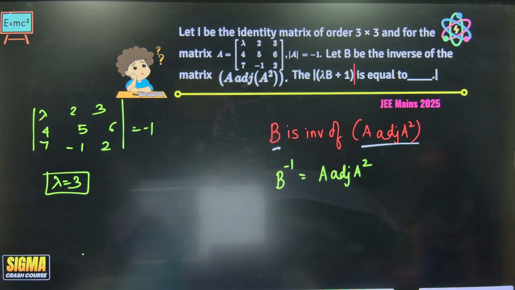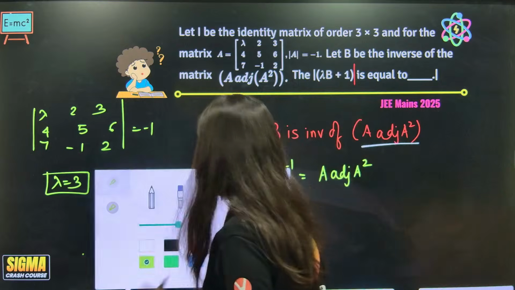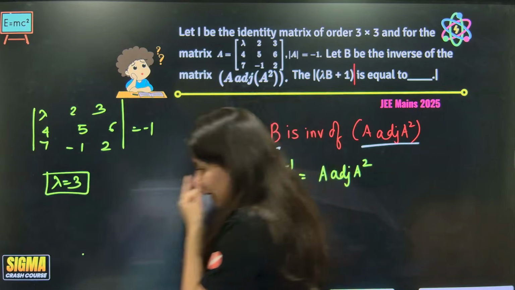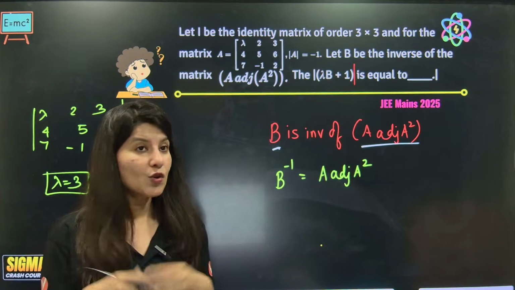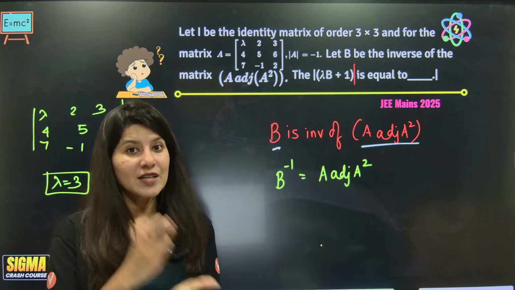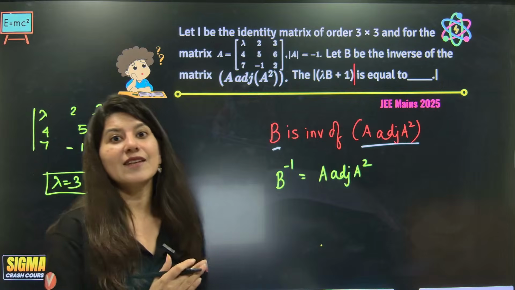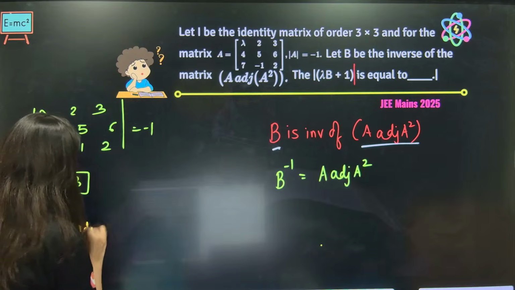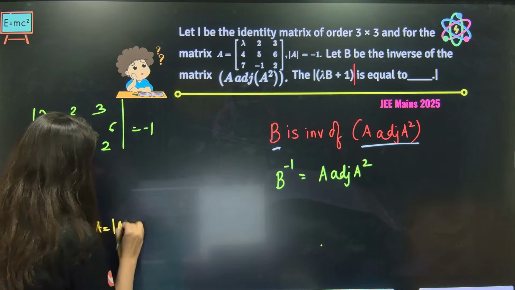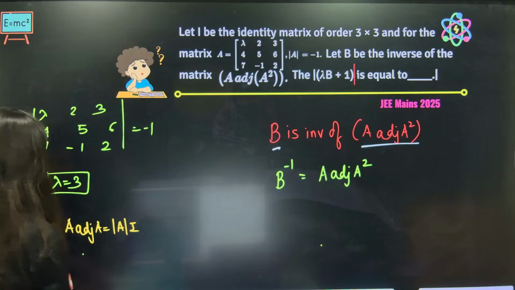Why are we doing that? Because of one property. If you forget anything, if you're not able to do anything, one basic NCERT-level property can save you: A times adjoint A is equal to determinant A into I. Remember this property?